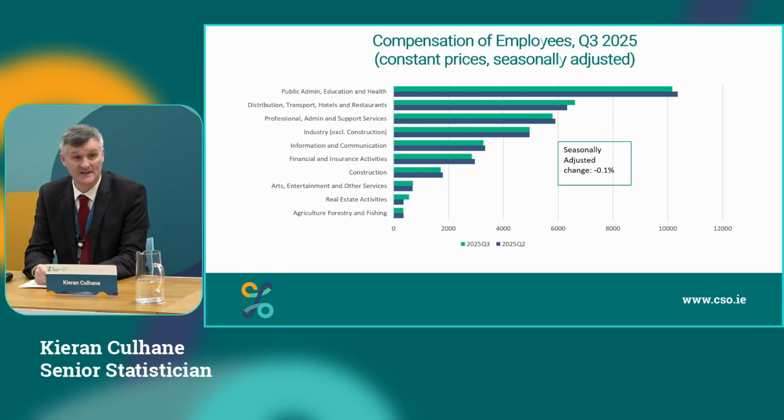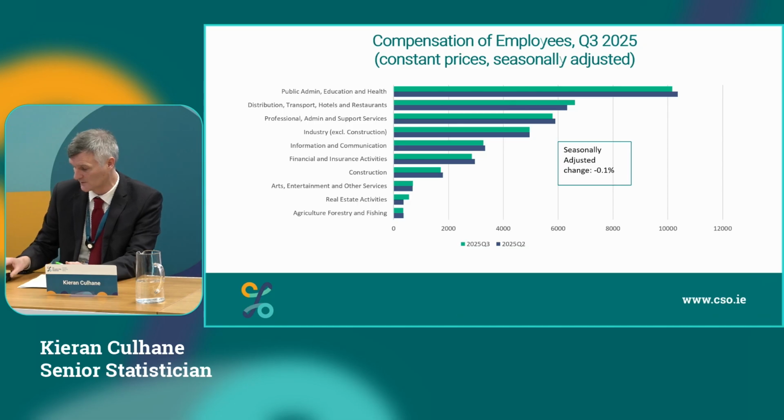If we look then at compensation for employees or wages paid, the seasonally adjusted quarter-on-quarter result for the total was minus 0.1%. And this has really been driven by the biggest sector there, public admin, education and health, which had a decrease quarter-on-quarter. It's a bit mixed if we look across the other sectors, with distribution, transport, hotels and restaurants up, professional admin and support services down, industry flat, information communications down slightly. This really, I suppose, we use hours worked to deflate the constant price series, and it maybe reflects that slight leveling off of hours worked in recent LFS.